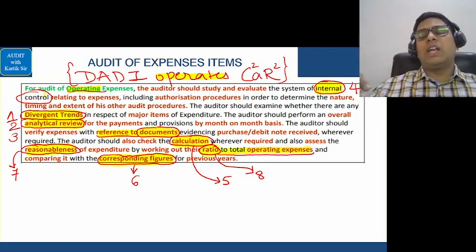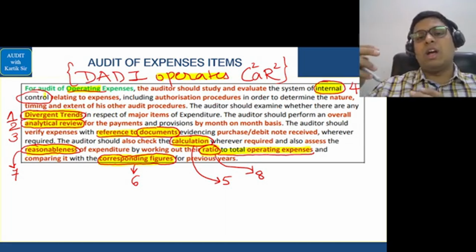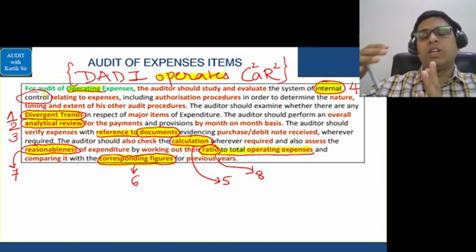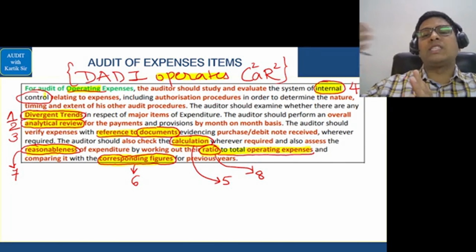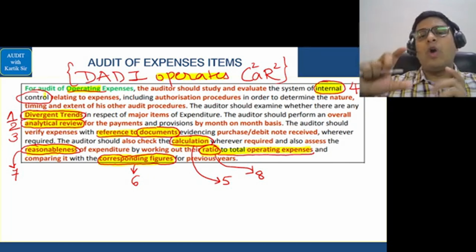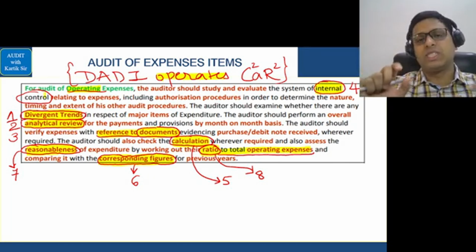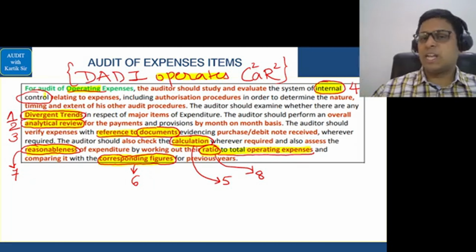This year, it has become 7 by 100. So we'll question why it has increased so much, how it has become 7 by 100 this year. Let's say our operating expenses is 100 crores, but our electricity cost is 7 crores. So how did it increase from 2 crores to 7 crores? That is what the auditor is checking, the ratio to the total operating expenses. Simple to understand this area.